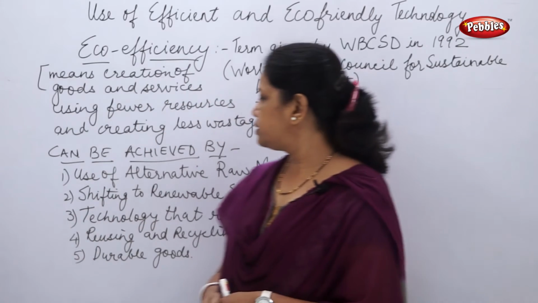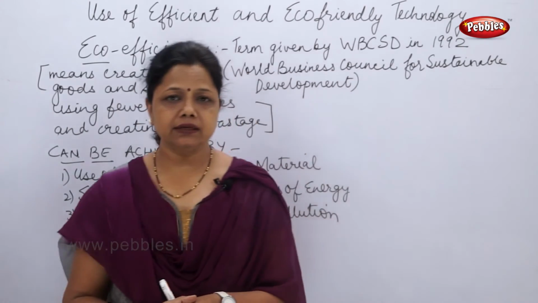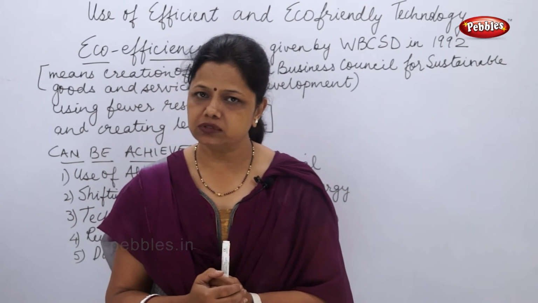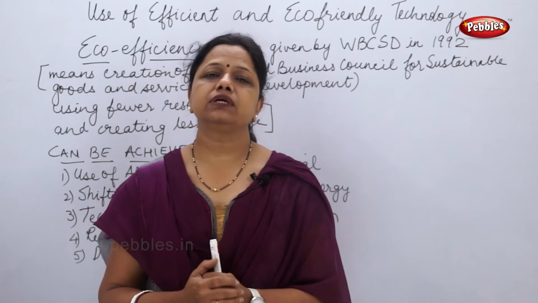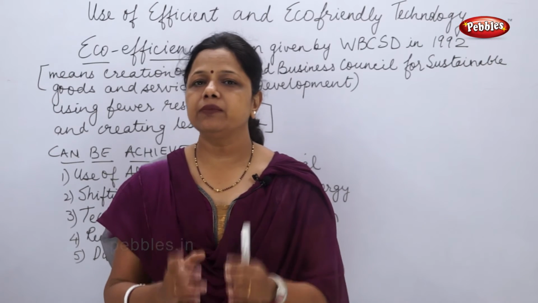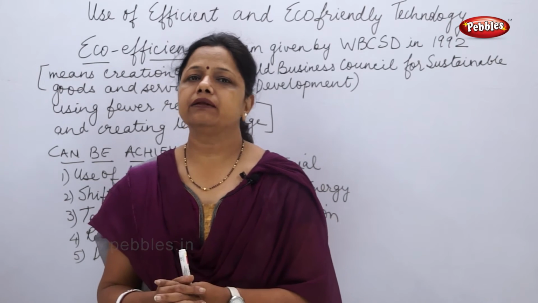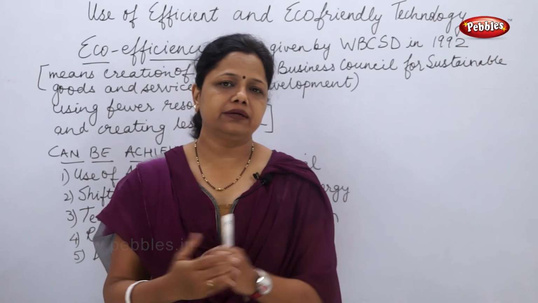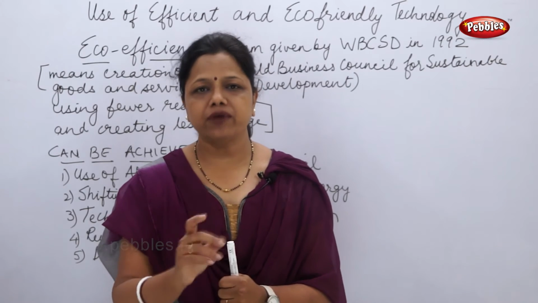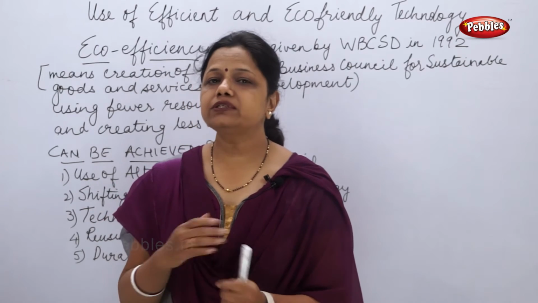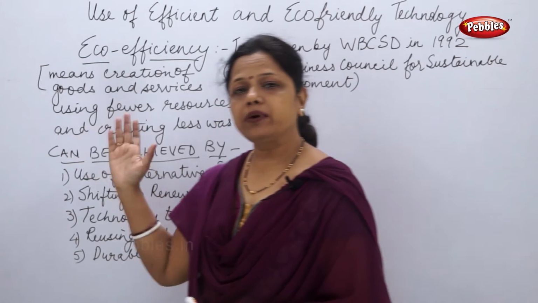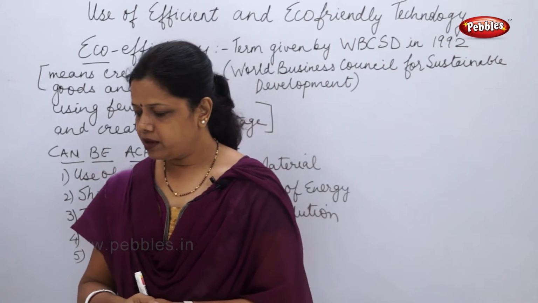First, use of alternative raw materials. As I said, in place of wood, rice straw and wheat straw can be used. Wheat straw can be used in place of wood in cement bonded particle board, and rice straw can be used in insulation board. So there is an alternative for everything. We have to find the alternative which can actually reduce the amount of raw materials we are using.